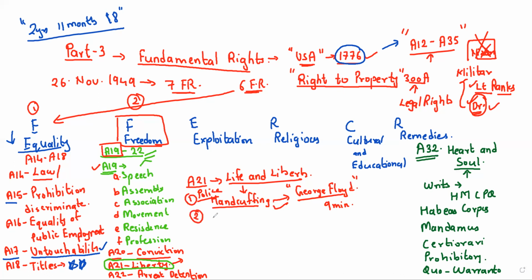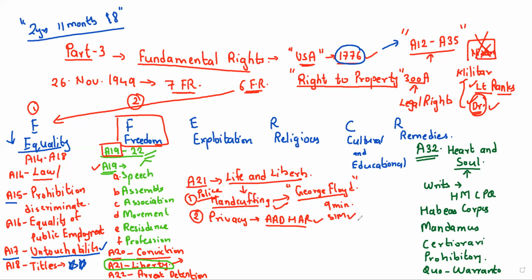Next, in the same way, you have right to privacy. Understood? You have right to privacy under Article 21. When the Aadhaar card issue came, we'll do a case study on this Aadhaar card now. For any service, if you want a SIM card or any service, like booking a train ticket or a plane ticket, the government immediately asks for your Aadhaar card, and in the Aadhaar card your date of birth, gender, all the details are there.